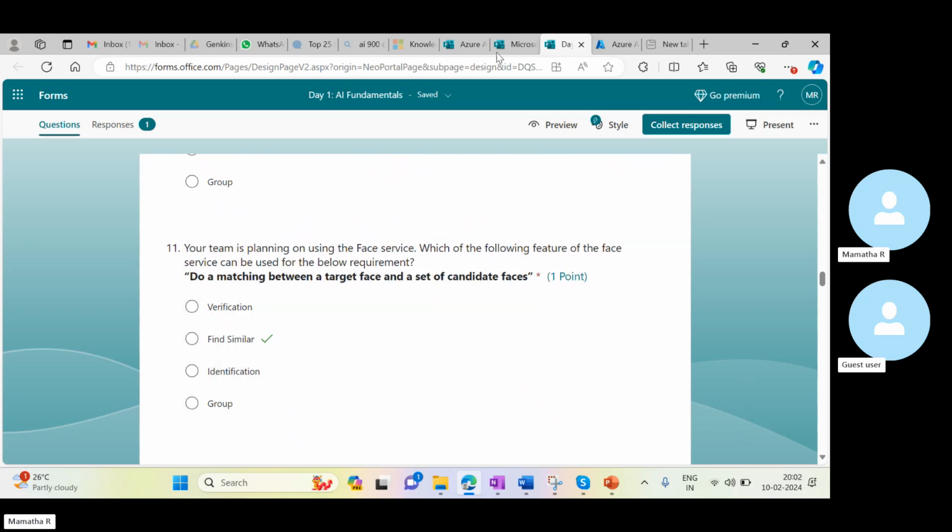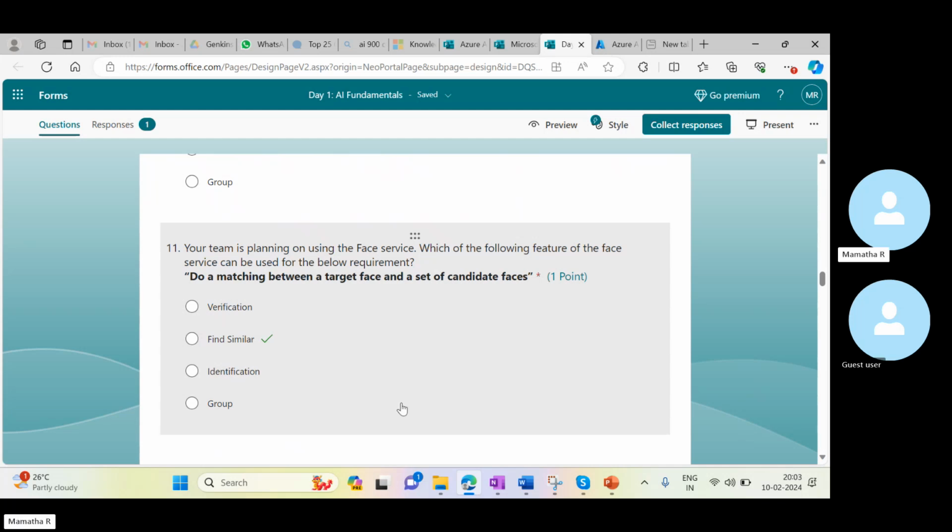Your team is planning on using face services. Which of the following features of the face services can be used for the below requirement? Do a matching between a target face and a set of candidate faces. Here also I have some data, so I need to match with the different faces which are present, which are all similar. It is not exactly an identical copy, correct?